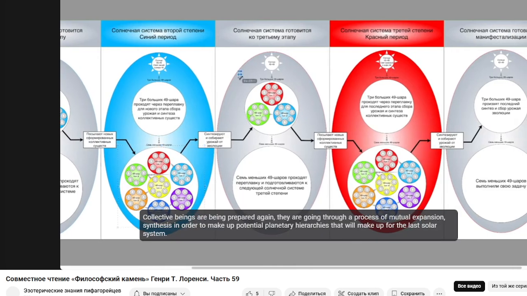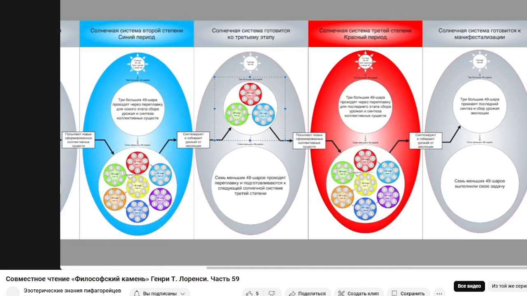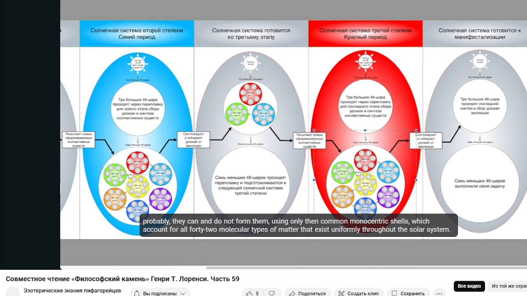Collective beings are being prepared again. They are going through a process of mutual expansion and synthesis, in order to make up potential planetary hierarchies that will make up the last solar system. It is not known for sure whether our solar system will actually retain 7 smaller 49 balls, because it is described that solar systems of the 3rd degree may not form planetary manifestations at all. Probably they do not form them, using only common monocentric shells, which account for all 42 molecular types of matter that exist uniformly throughout the solar system.